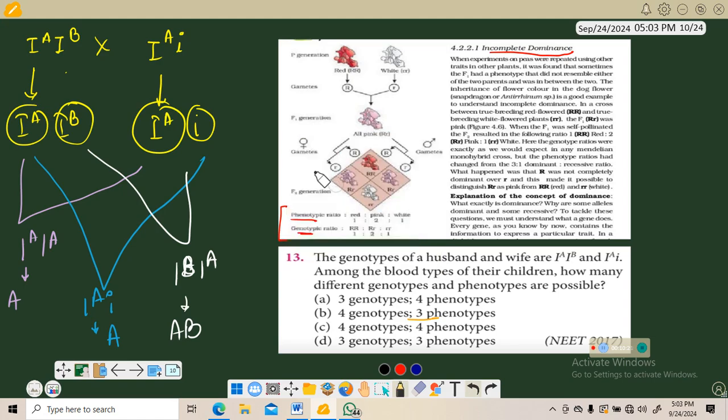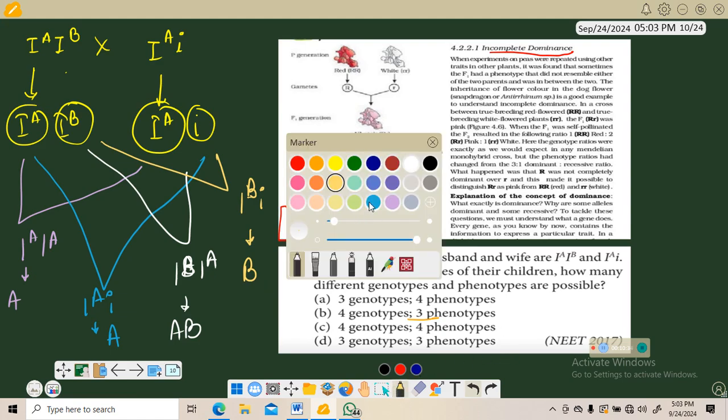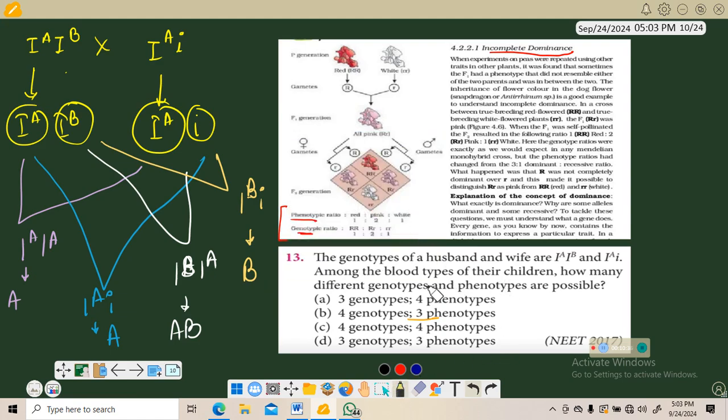Then here IB and i will get B. So now they are asking, let's say, phenotypes. Phenotypes are just by looking: A, AB and B. So that is 3. Now genotypes.